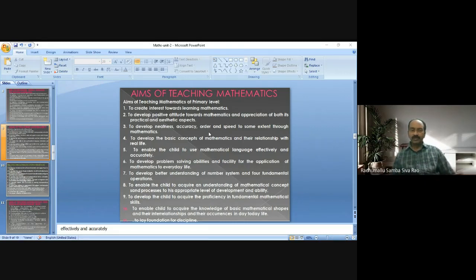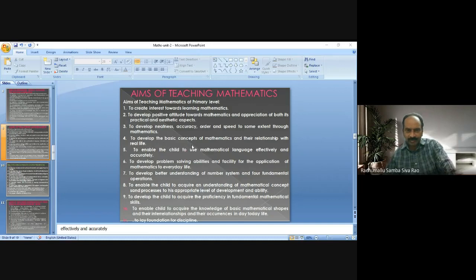We cannot develop complete speed at the primary level only. It is not possible. If we try to develop complete speed in doing mathematical calculations or mathematical work, we automatically fail, and definitely the student does not get attracted towards mathematics. So we have to try to acquire speed in solving mathematical problems to some extent only. That is the aim of teaching mathematics at a primary level.